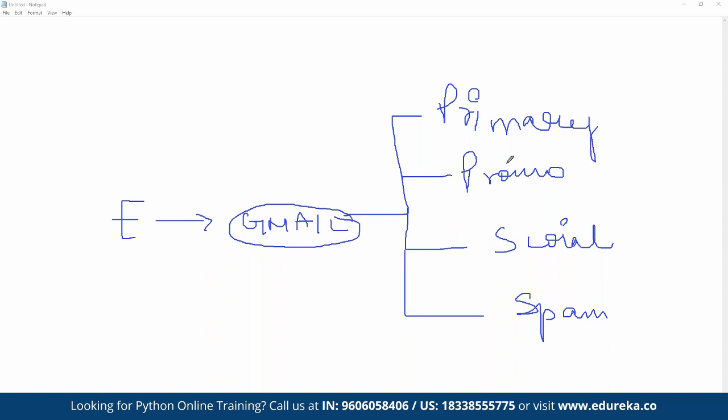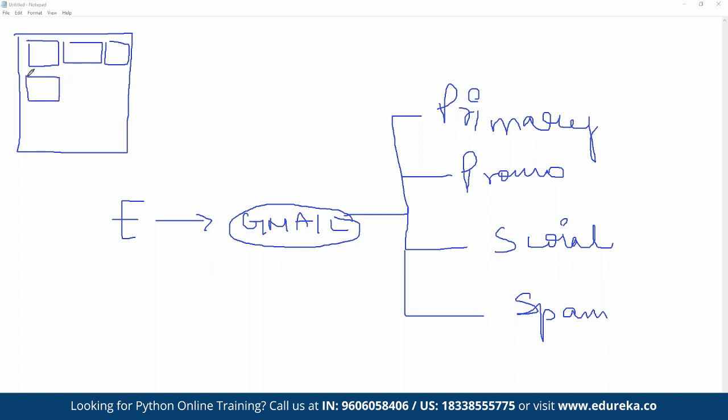Any idea how these emails are being sorted? Here is a simple example of supervised learning, where we use a labeled data set. Whenever an email comes to Gmail, if it contains multiple images, it is a recipe for a promotional email, because a normal email will not have that many images, correct?